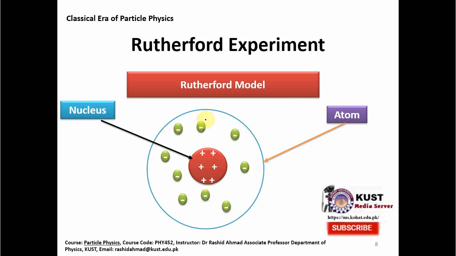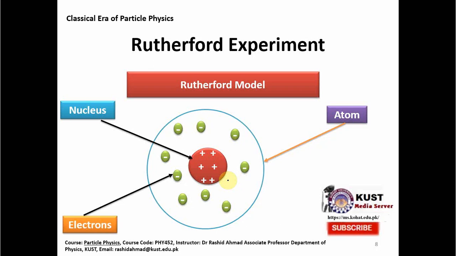At that time he didn't know that they are circling in orbits, but he just knew that there are electrons, which are smaller than the nucleus, and the nucleus is the central part. So in this Rutherford model he was able to discover another particle, called the proton, which has a positive charge.